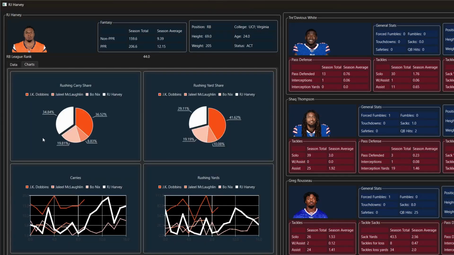In terms of his shares on the team, he has 34.8% of the rushing carry share and 29.1% of the rushing yard share, with that next largest portion actually going to J.K. Dobbins, who is out right now, but he is the starter, so that's why he has such a large portion at this point, and that's also why RJ Harvey is slowly growing in his share.